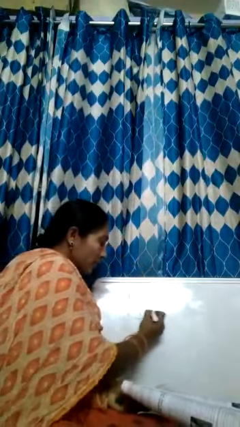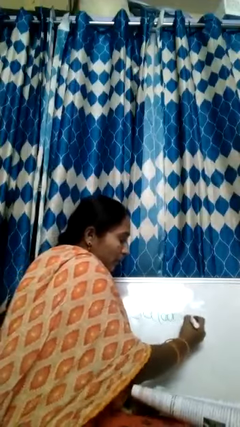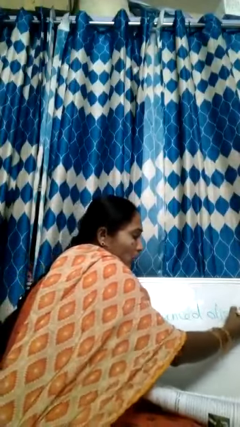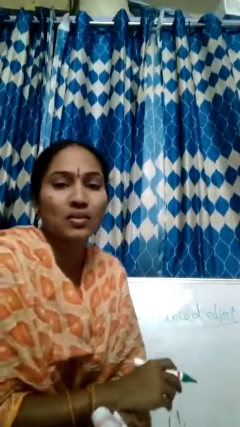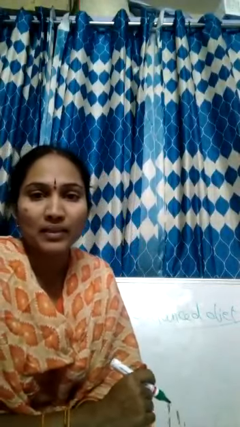Balanced diet is an important topic. In earlier classes also you have learned about the balanced diet. It is very important. A balanced diet contains carbohydrates, proteins, vitamins, and minerals in your diet.